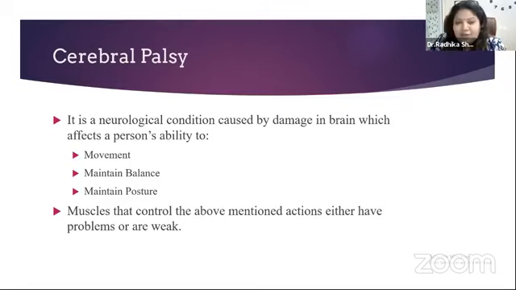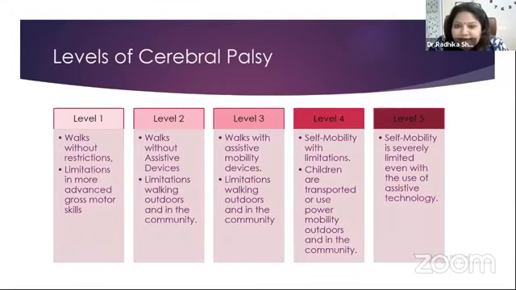So understanding CP, there are levels, with level 1 being the least problematic to level 5 being the majorly affected. So briefly describing level 1, 2, 3, 4, 5.